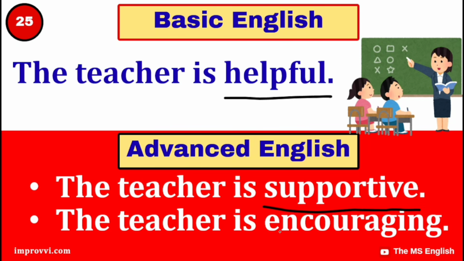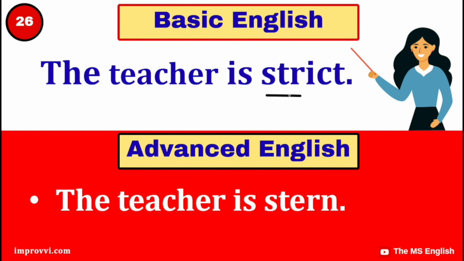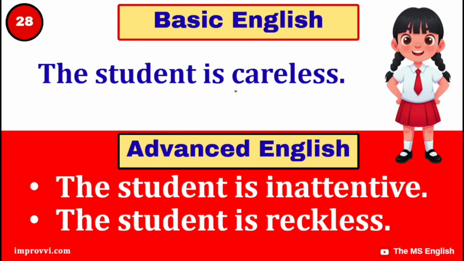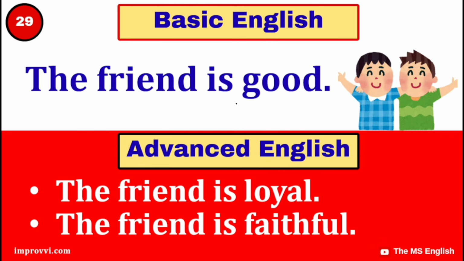The teacher is supportive. The teacher is encouraging. The teacher is strict. The teacher is stern. The student is hardworking. The student is diligent. The student is industrious. The student is careless. The student is inattentive. The student is reckless. The friend is good.